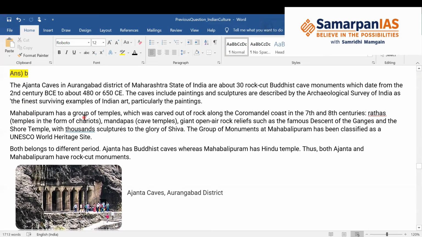Now Mahabalipuram has a group of temples. It is dedicated to Hinduism, and the timeline is the 7th and 8th centuries. These include the rathas, temples in the form of chariots, mandapas or cave temples, and a famous open air relief, the descent of Ganga. And then independent standing temples, for example the shore temple. So different kinds of architecture are present there. The group of monuments at Mahabalipuram has been classified as a World Heritage Site.